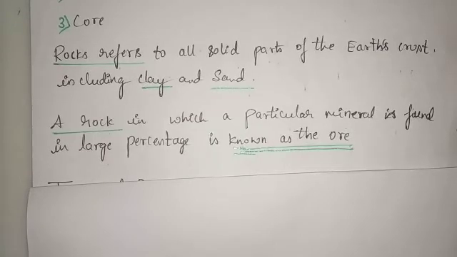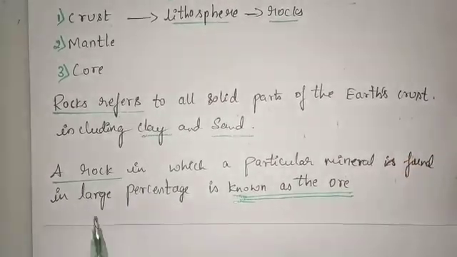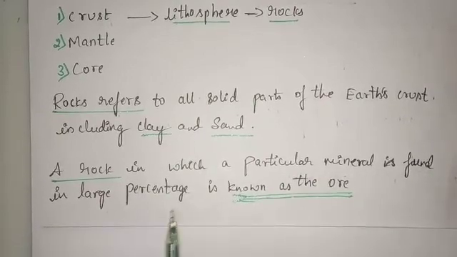For example, aluminium is going to be extracted from an ore called bauxite. From the bauxite, aluminium is extracted, and iron from the hematite mineral. As I said, a rock in which a particular mineral is found in a large percentage is an ore.